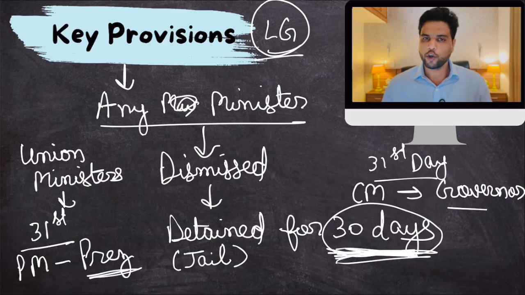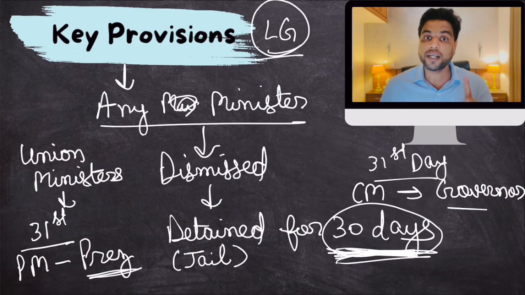Now the thing is, it all seems very nice. It all seems very good. Basically, everyone would say that yes, corruption, criminalization of politics is really bad. So yeah, some government is doing something really well. But actually, if you go deeper, many experts, constitutional experts, and especially opposition parties are criticizing the government for this because they think that the central government will misuse this law.